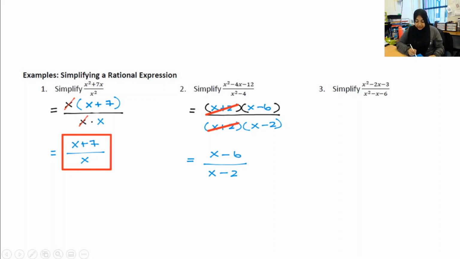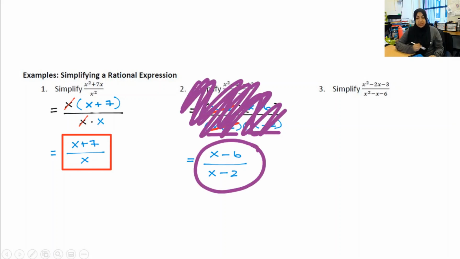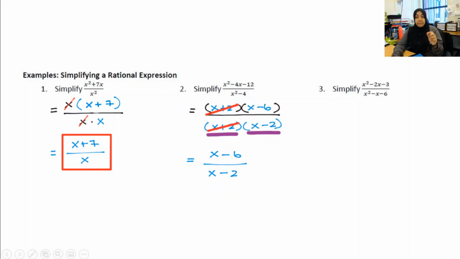So let me clarify a little bit. Right over here, when I set that equal to 0, I get x is equal to negative 2. When I set that equal to 0, I get x is equal to positive 2. But if I never saw any of this at all, I only had my final answer, I would have no clue that that x plus 2 used to be in the denominator, right? And so I need to be abundantly clear, like, hey, this term is going to create a 0 in my denominator, right? So I need to say that there is a condition.